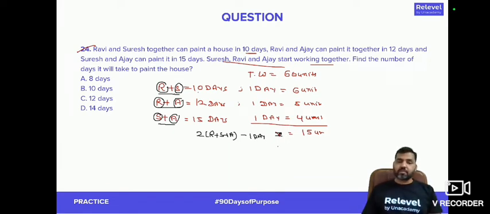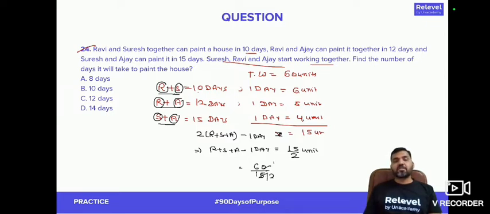2 times of 6 plus 5, 11 plus 4, 15, right? So if Ravi, Suresh and Ajay work together, then in one day, the number of units that they will be doing will be 15 by 2 units, right? So all of them can do the whole 60 units of the work in 60 upon 15 by 2, that is 2 into 4. They will be able to do it in 8 days. So answer would be option number A.